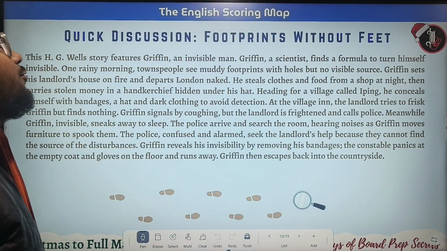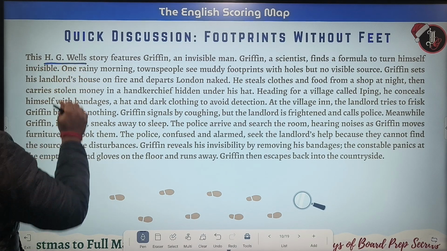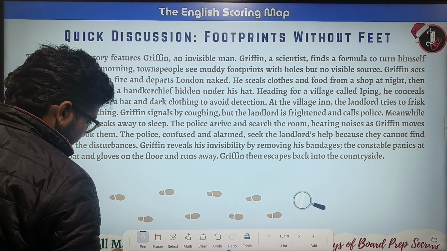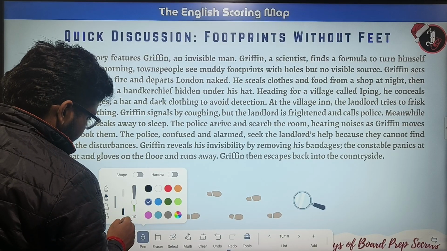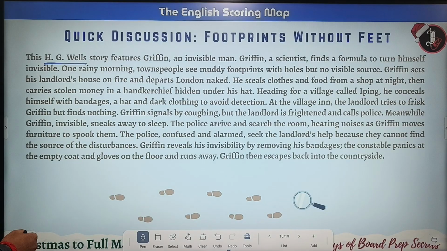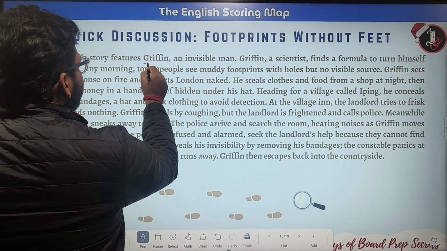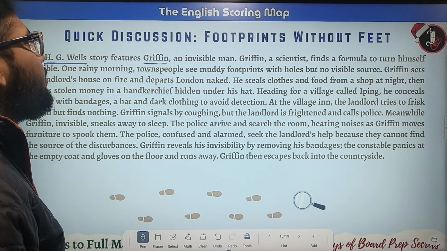Moving on, we have Footprints Without Feet. This story is written by H.G. Wells and it features Griffin, an invisible man.